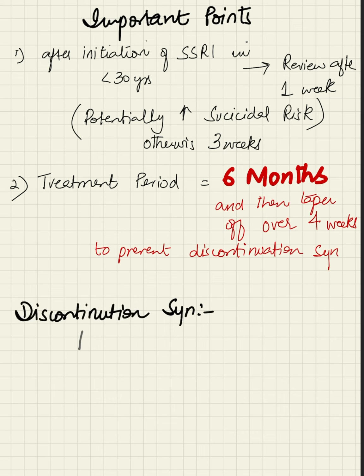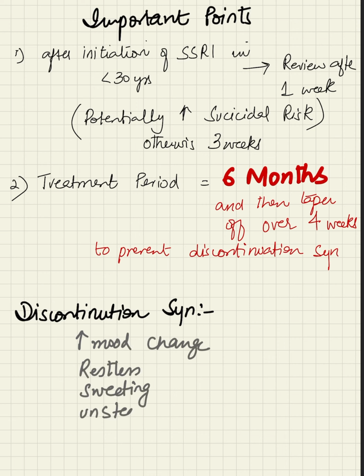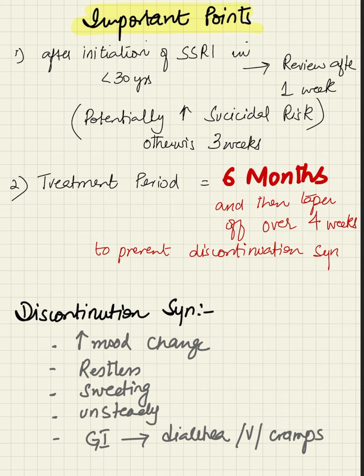Discontinuation symptoms are important. The patient comes with mood change, restlessness, difficulty in sleeping, unsteadiness, and sweating, along with paresthesia. GI symptoms such as diarrhea are the most important ones seen in discontinuation syndrome.